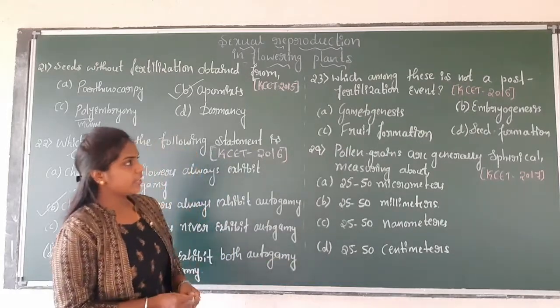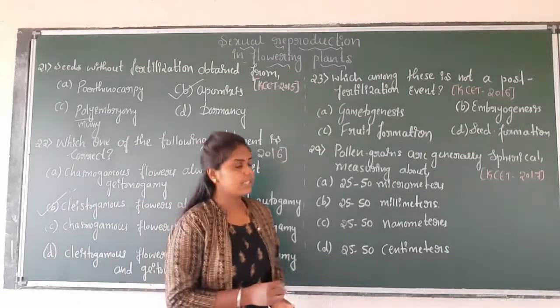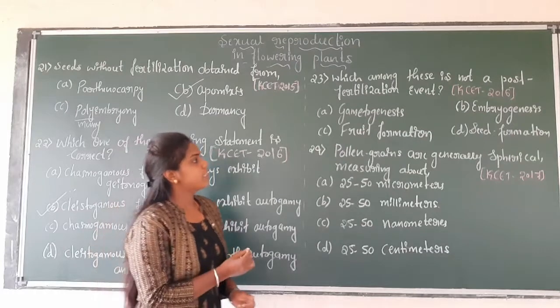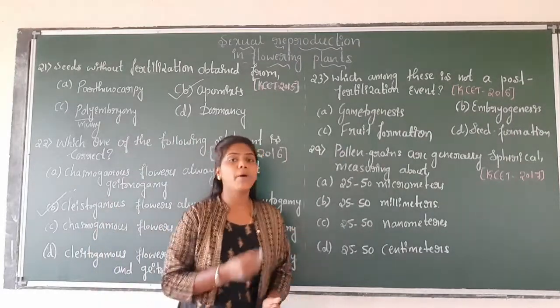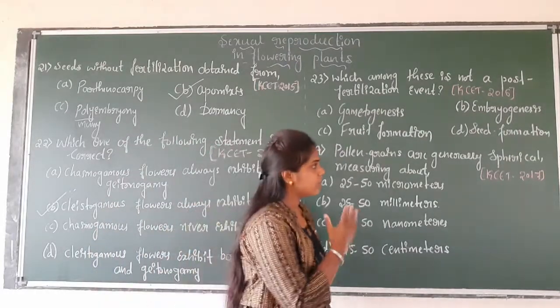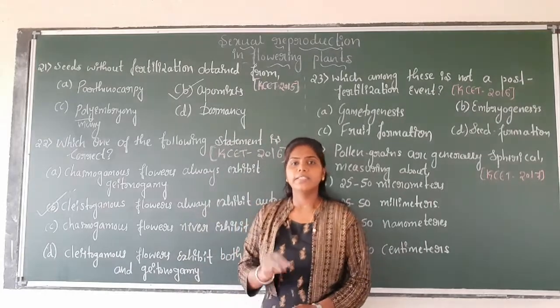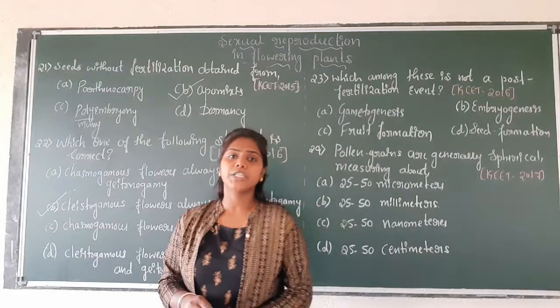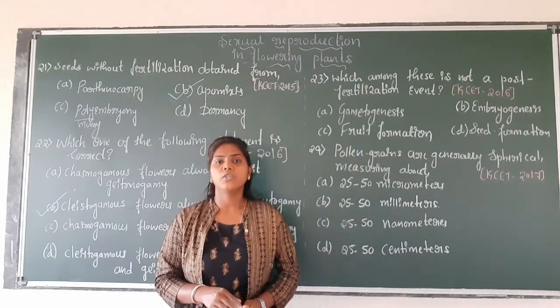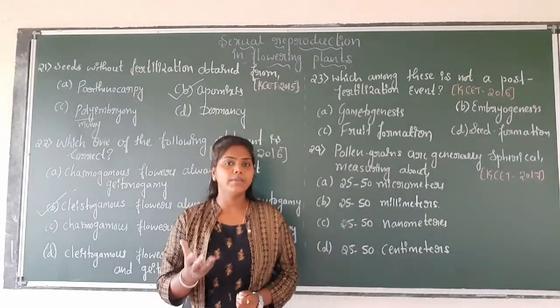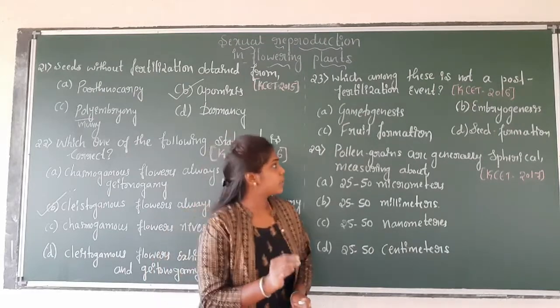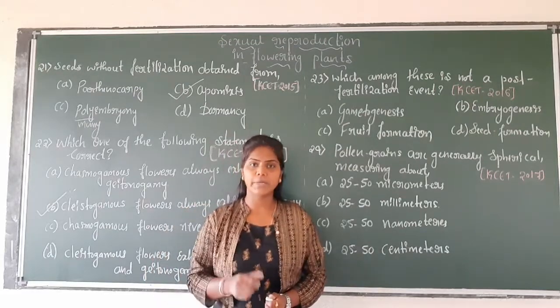Here option A is gametogenesis, option B is embryogenesis, option C is fruit formation, and option D is seed formation. Gametogenesis is the process of formation of gametes. It may be a male gamete or a female gamete.